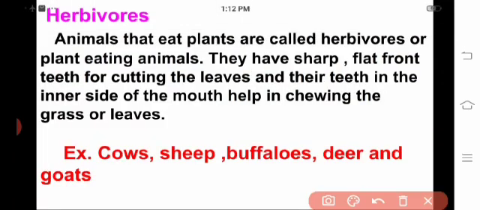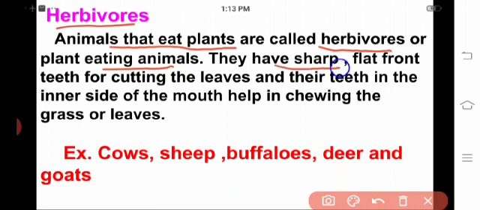Okay, first you can see herbivores. What are herbivores? Animals that eat plants are called herbivores or plant eating animals. These animals will eat only plants. These are all called herbivores.